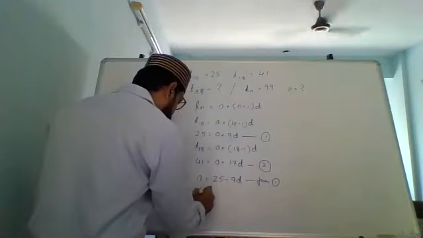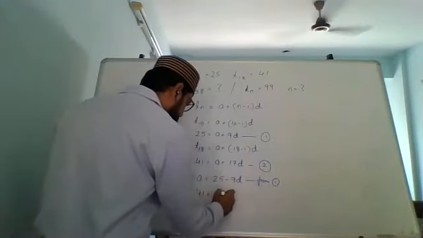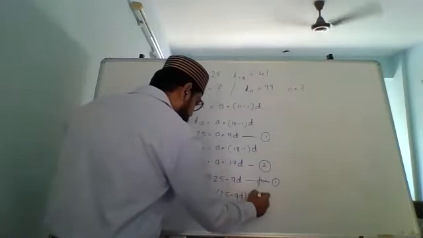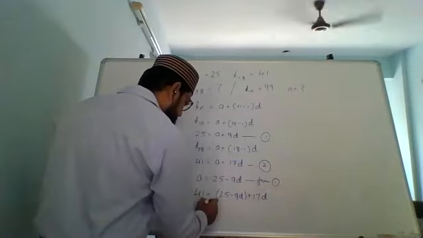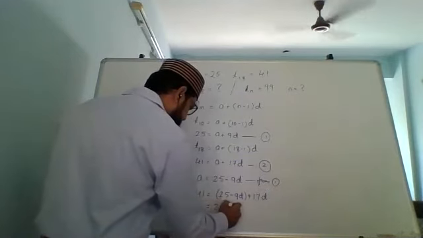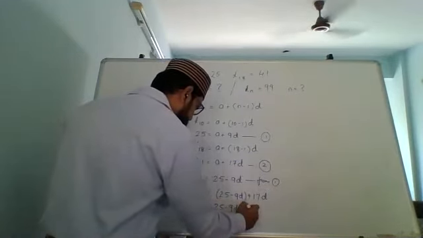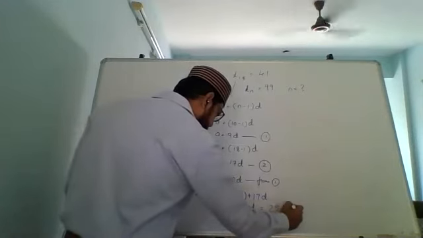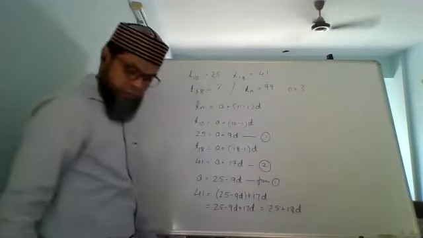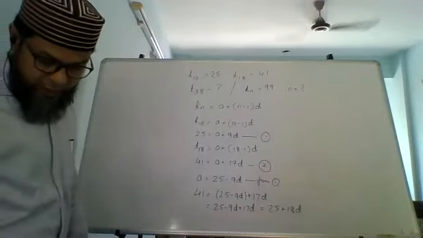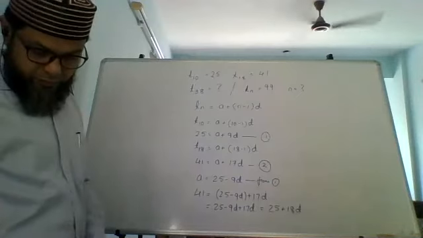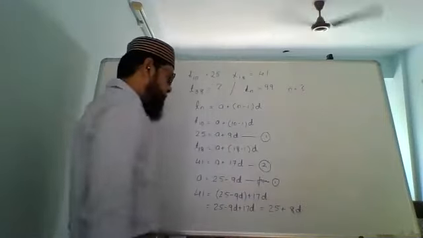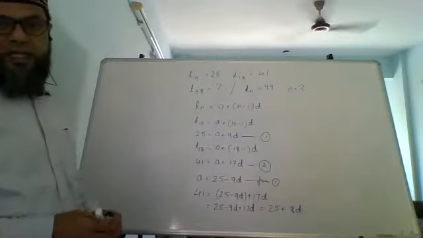So I have 41 equals, in place of A, 25 minus 9D plus 17D, which is 25 plus 8D when I subtract that.